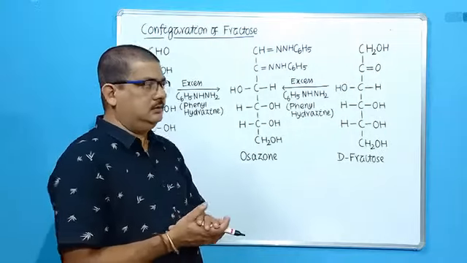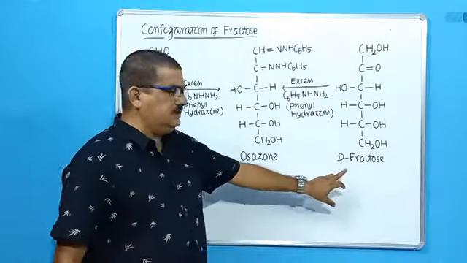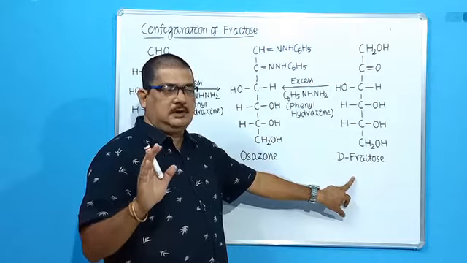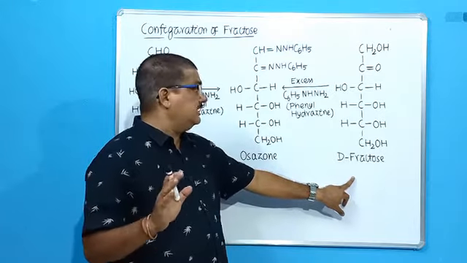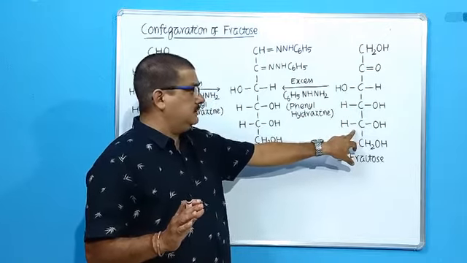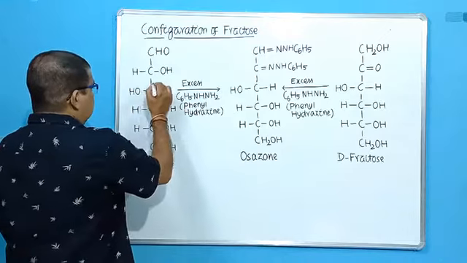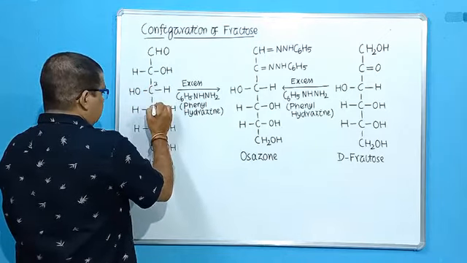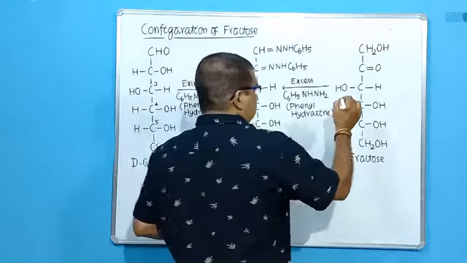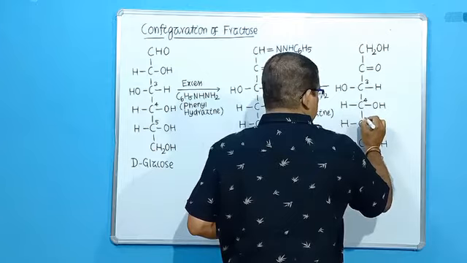So next, students, as I told you, we will be sure that D-glucose and D-fructose have the same setup of asymmetric or chiral carbons. At which carbons? Now 3, 4 and 5. Look at them. I am numbering them 3, 4, 5. Here also 3, 4, 5.